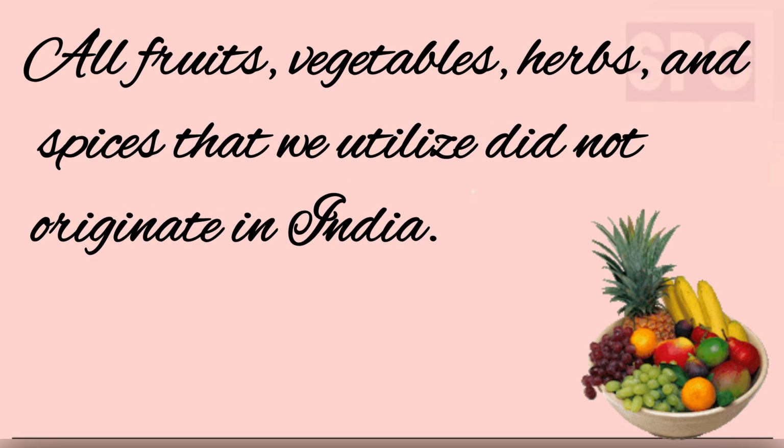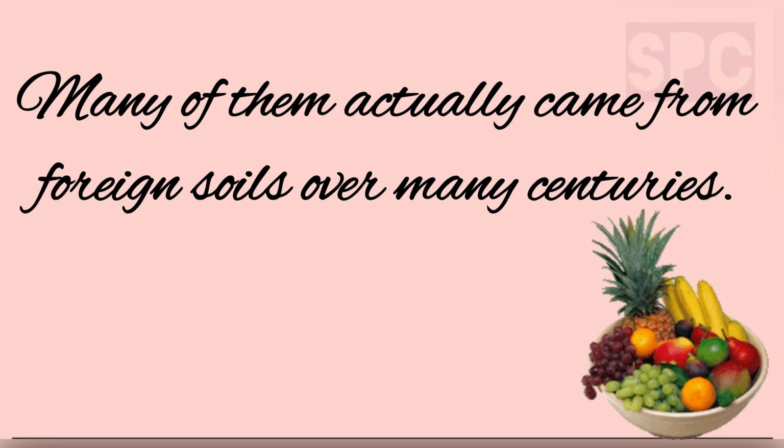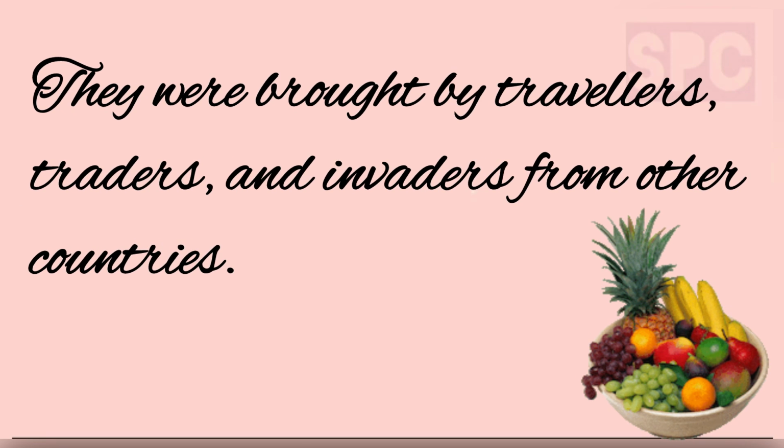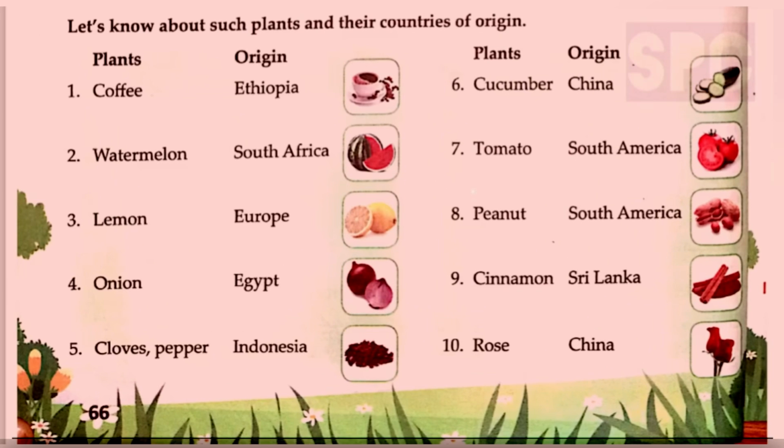Students, fruits, vegetables, herbs and spices that we utilize did not originate in India. Many of them actually came from foreign soil over many centuries. They were brought by the travelers, traders and invaders from other countries. Let's know about such plants and their countries of origin. Students, coffee originated in Ethiopia, watermelon in South Africa, lemon in Europe, onion from Egypt, cloves, pepper in Indonesia, cucumber in China, tomato in South Africa, peanut in South Africa, cinnamon in Sri Lanka, rose in China.